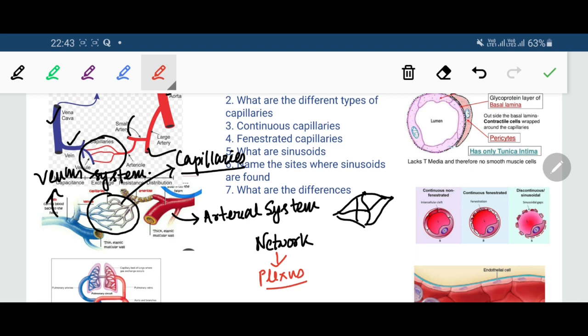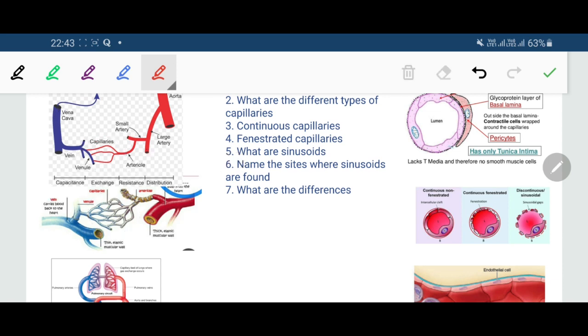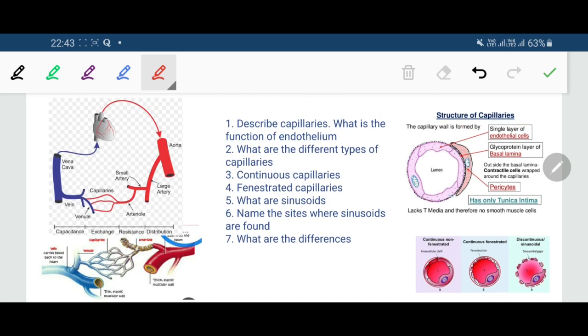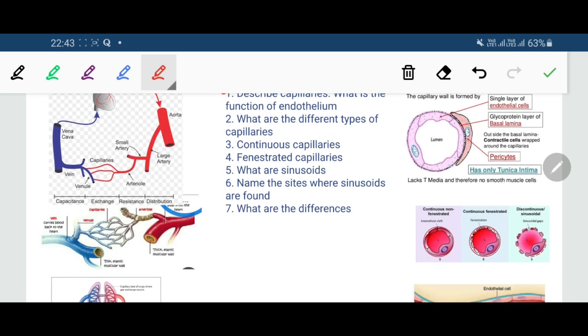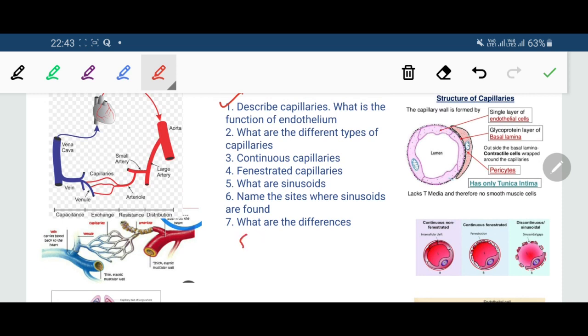The anatomical name of network is plexus. That's why it is called the capillary plexus. So once again, starting from the very beginning, what are the capillaries? The question was, describe capillaries. Capillaries are the smallest blood vessels.